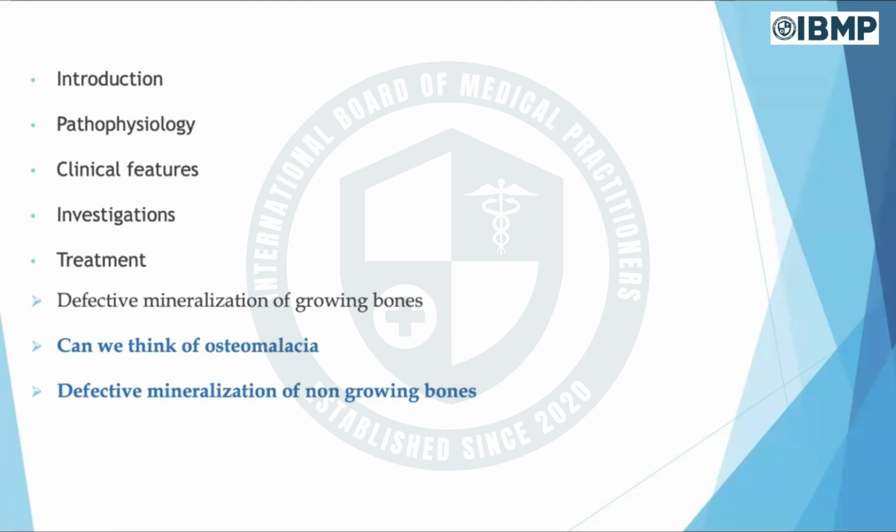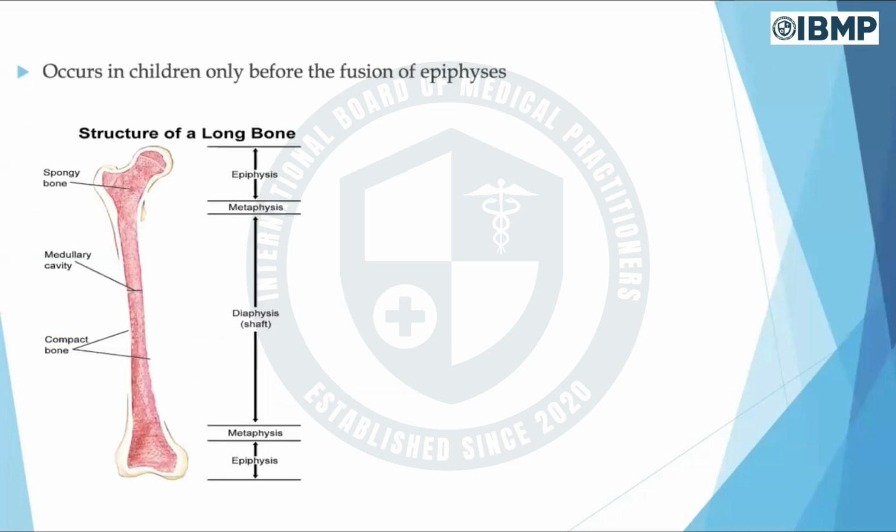So rickets is the growing bones and osteomalacia is non-growing bones. Rickets is seen in the pediatric population and osteomalacia in the adult population. One more thing we should know, it occurs in children only before the fusion of epiphyses.